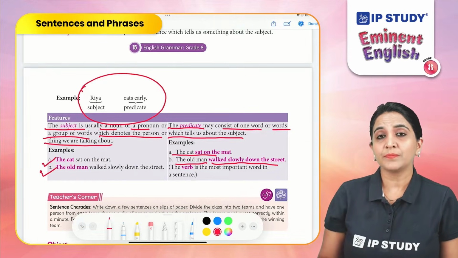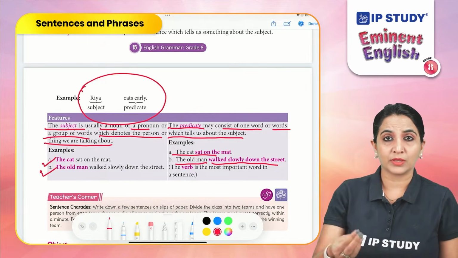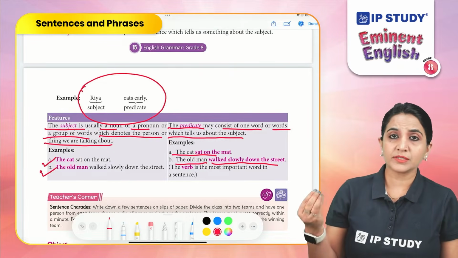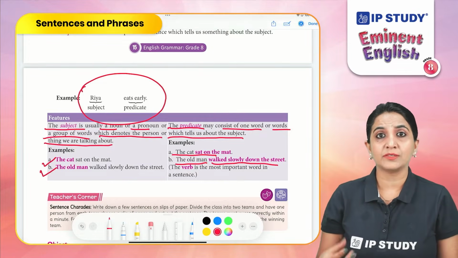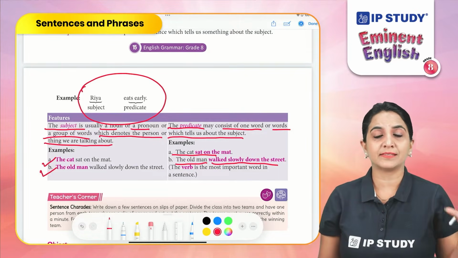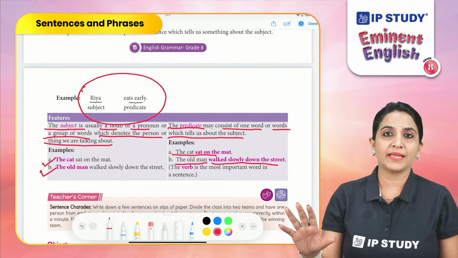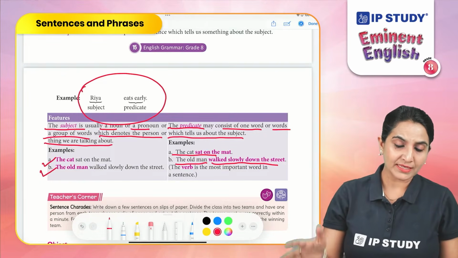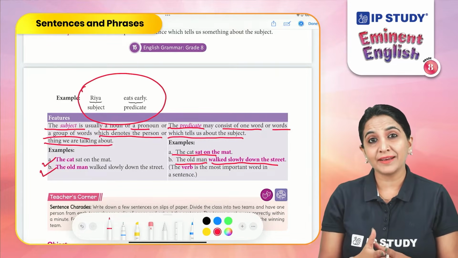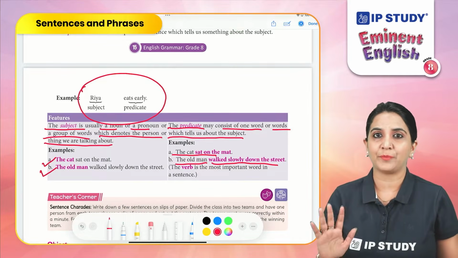Why? Because in the first sentence, sat on the mat is telling us what the cat is doing. And in the second sentence, walked slowly down the street is telling us what the old man is doing. Hence, in these sentences, the subjects are the cat, the old man, and the predicates are sat on the mat, walked slowly down the street. So I hope we are clear about the two parts of a sentence, which is a subject and a predicate.